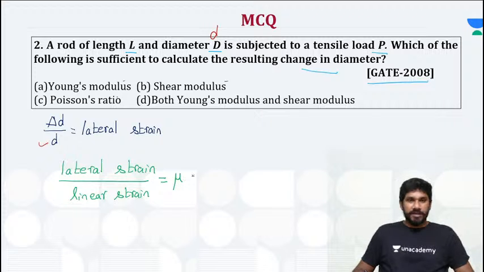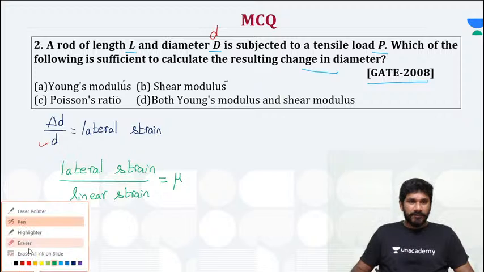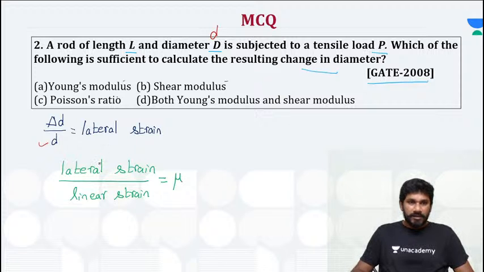Okay, lateral strain by linear strain is equal to Poisson's ratio. Right. So from here you can calculate the lateral strain, right? But you don't know the value of linear strain and Poisson's ratio. Now what do you have to do?